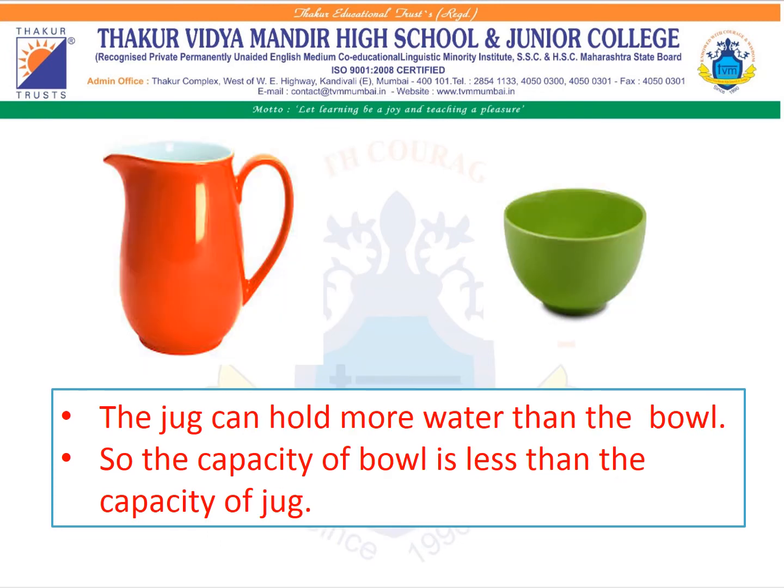Children, let's see the third example. Yes, you all can see we have one jug and one bowl. So we are going to find out which one has more capacity to hold water. Yes, which one will have more capacity? The jug is bigger and the bowl is smaller. Okay, so the capacity to hold water is more in the jug than the bowl. The jug can hold more water than the bowl, so the capacity of the jug is more than the bowl.